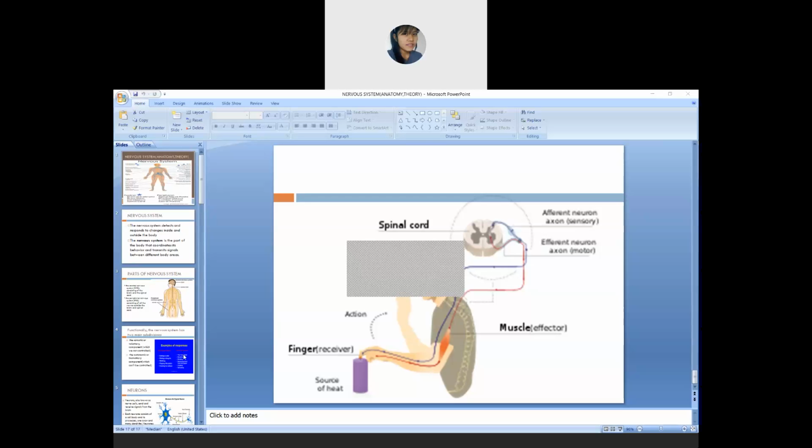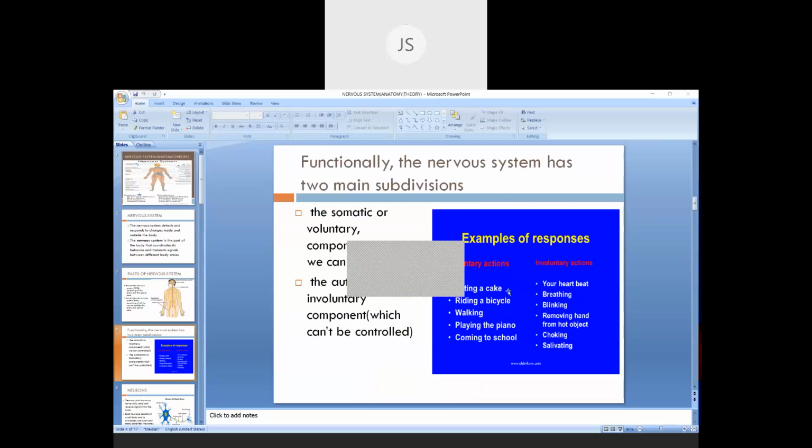Okay, reflex action, and anything else? Feel, touch. Okay, whatever you want to do, like you want to sit, you want to stand up, you want to run. All of this comes under somatic.